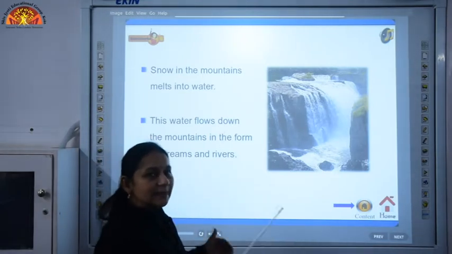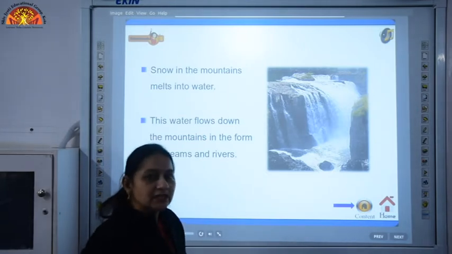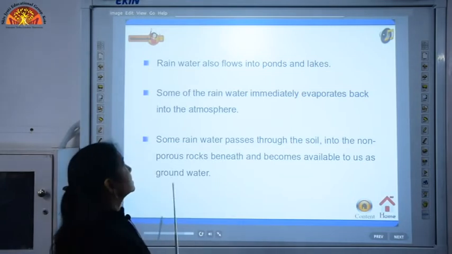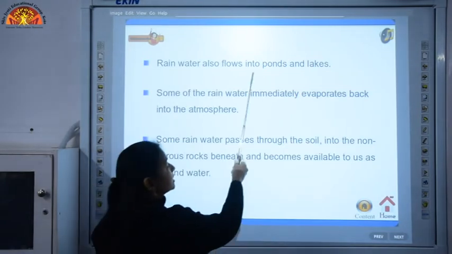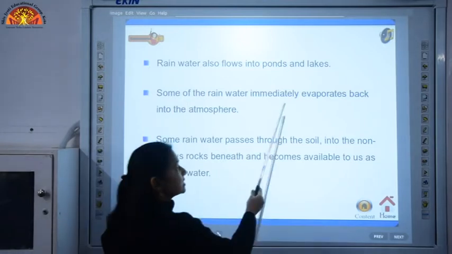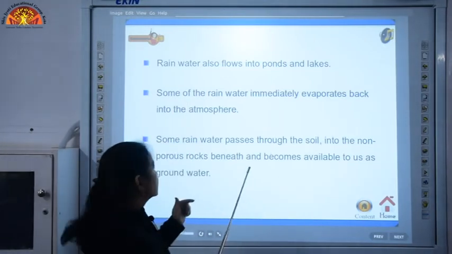Means the ice melts and comes in the form of water in the rivers and streams. Apart from this, rainwater also flows into ponds and lakes, and some of the rainwater immediately evaporates back into the atmosphere, and again the cycle starts.